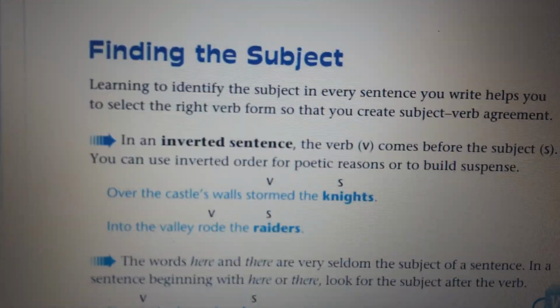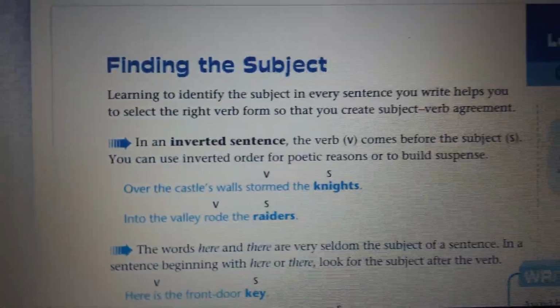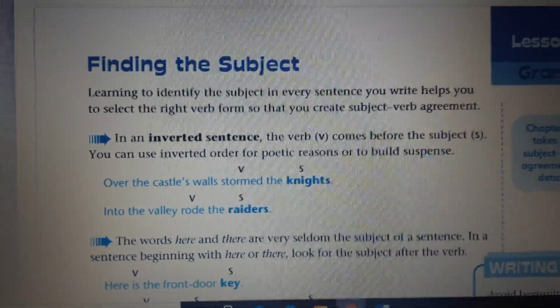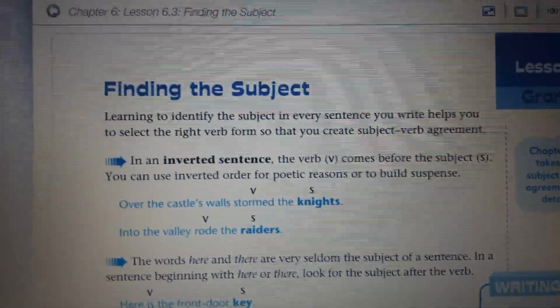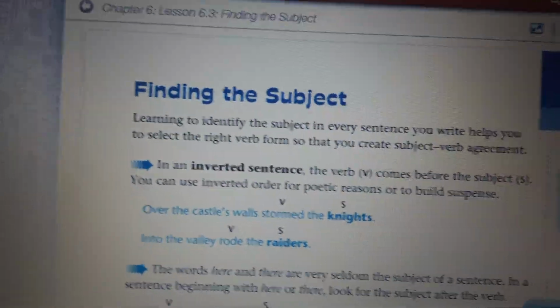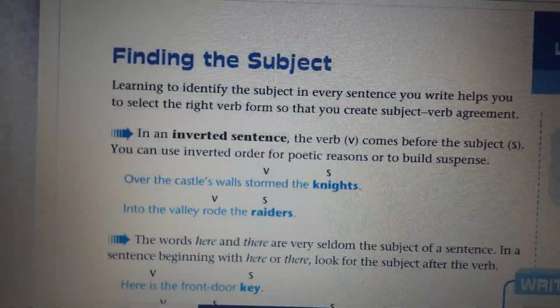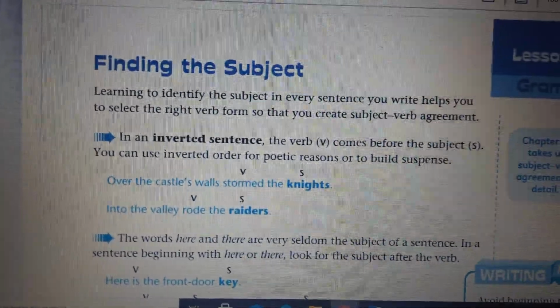Here we have different ways to write your sentence. You should write a very good sentence, avoiding grammatical mistakes, but sometimes you have a different way. In an inverted sentence, the verb comes before the subject.